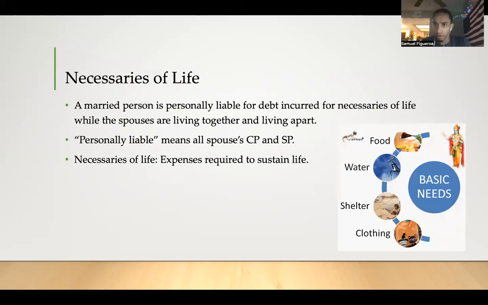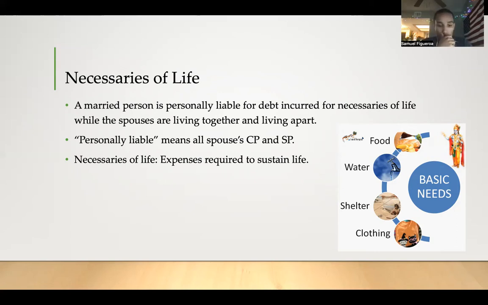This is the easiest one, in my opinion. A married person is personally liable for debt incurred from necessaries of life while the spouses are living together during the marriage or living apart before divorce. So a spouse will be personally liable, which means that a spouse's community property and separate property will be personally liable for the other spouse's necessities of life, such as food, water, shelter, and clothing.